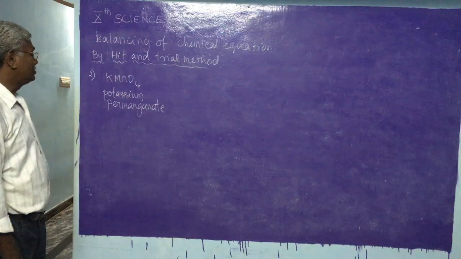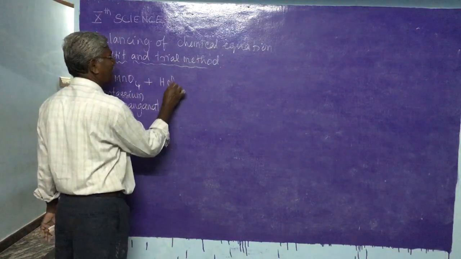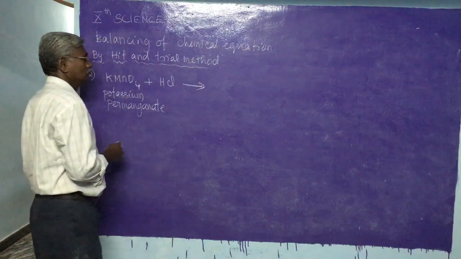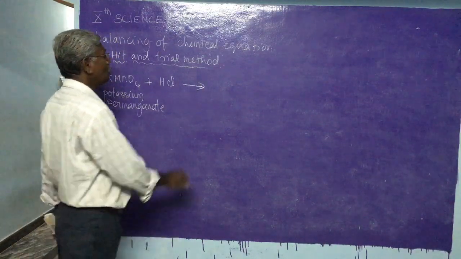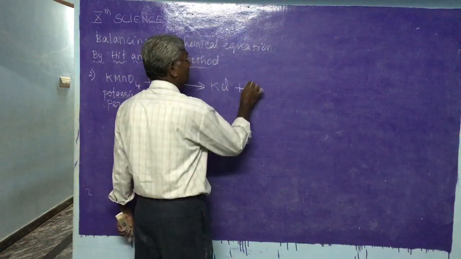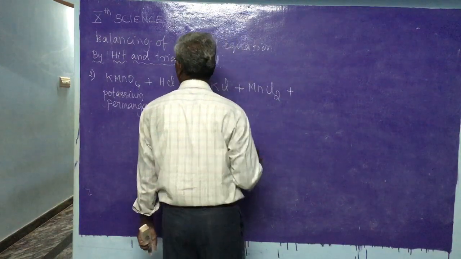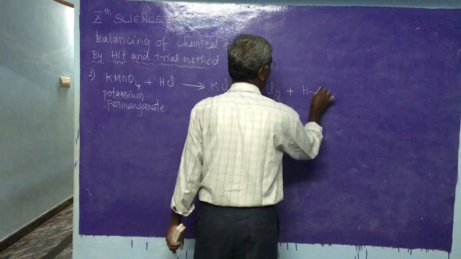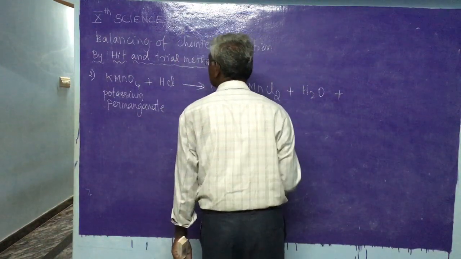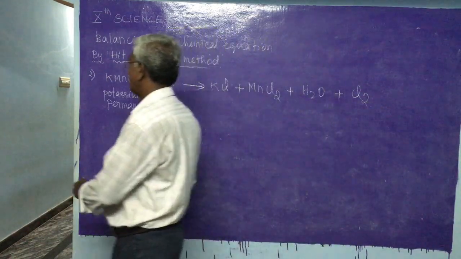Potassium permanganate, when treated with hydrochloric acid, forms potassium chloride, MnCl2 plus H2O plus Cl2. These are the possible products.